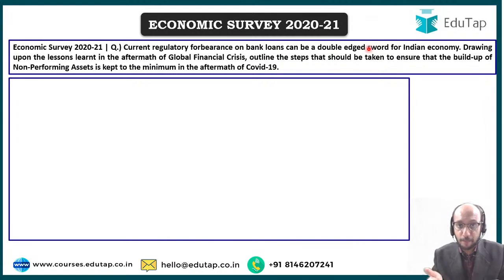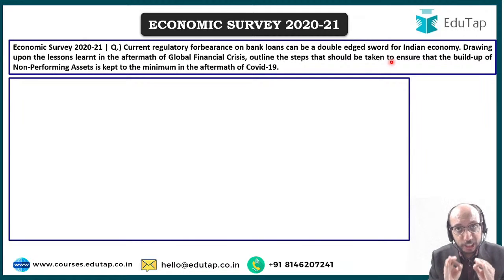फायदा तो ये है कि हाँ, you have to give time to those who have borrowed money to repay the money back. There is no denying that. Time तो देना पड़ेगा. But the problem is कितना time देना चाहिए? What is it that we have learned from global financial crisis? Outline the steps that should be taken so that we can ensure that the buildup of non-performing asset is kept to the minimum in the aftermath of COVID-19. Like we discussed earlier, that Reserve Bank of India itself expects that non-performing assets in India will reach 13% by September 2021. Okay, that should be contained at 13%. It should not become 23%. It should not become 20% or 19% or 18%. It should remain contained at 13%.